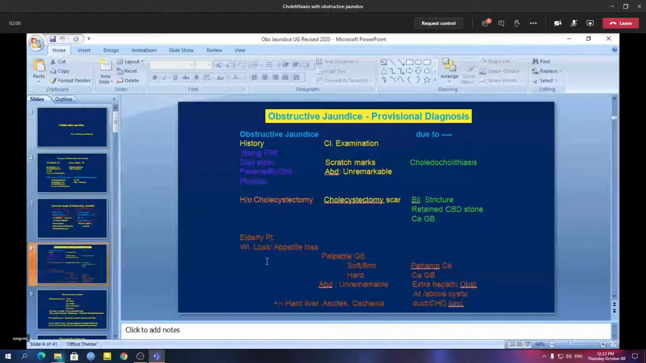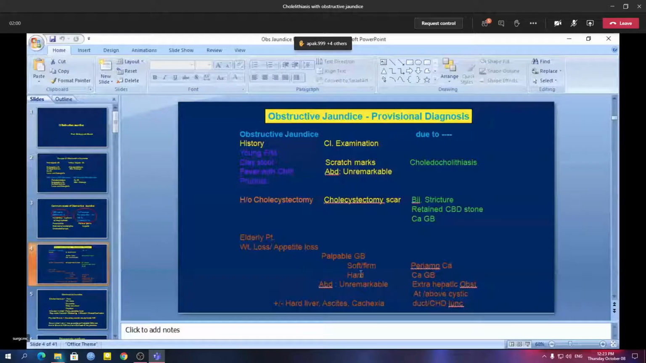On the other hand, if the patient is an elderly patient with a history of weight loss and loss of appetite, that means cachectic features, with a palpable gallbladder, and if the gallbladder is soft in consistency, your diagnosis should be periampullary carcinoma. But if you find the gallbladder is hard in consistency with obstructive jaundice, with features of weight loss and loss of appetite, then your clinical diagnosis should be gallbladder carcinoma. Otherwise, the abdomen will be unremarkable.